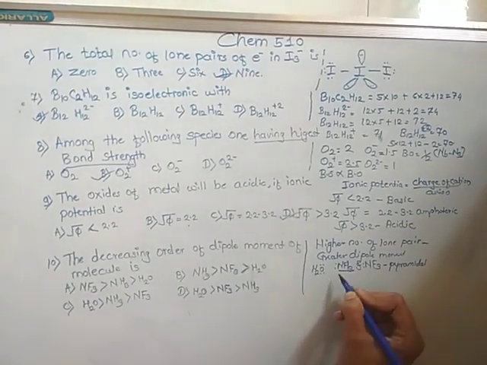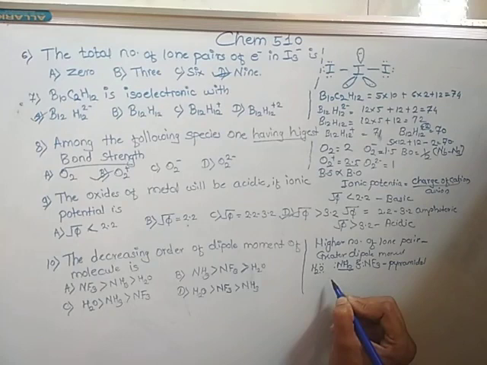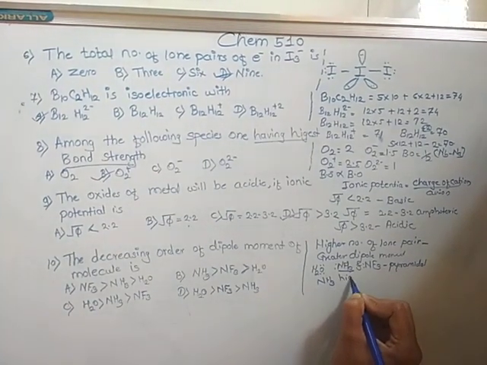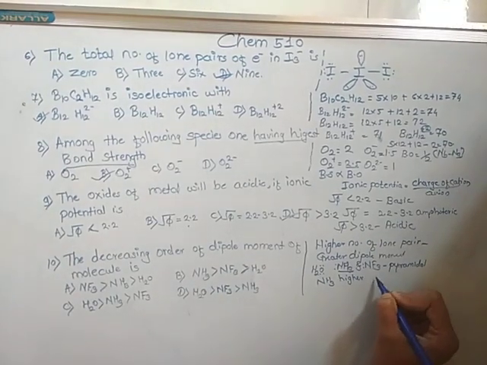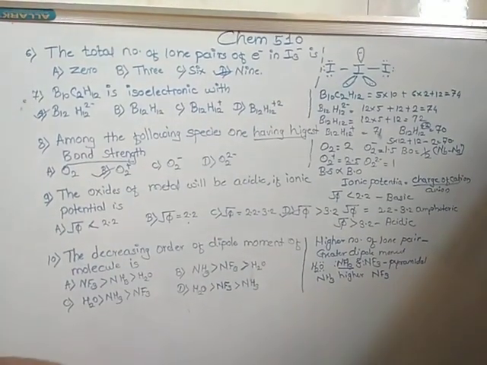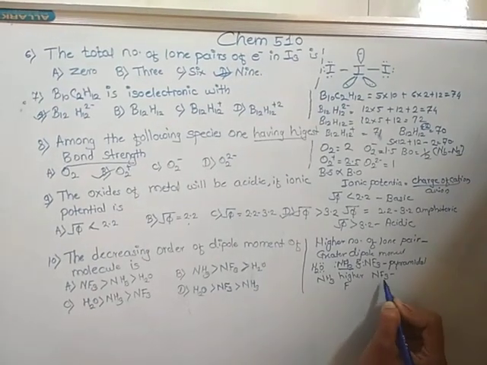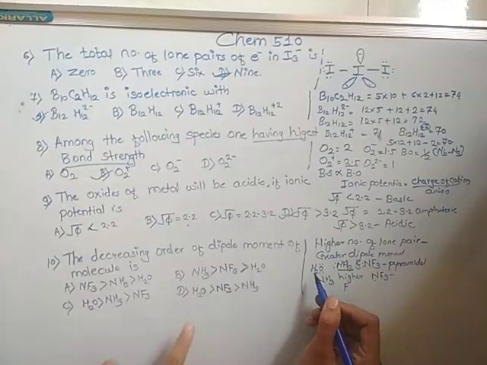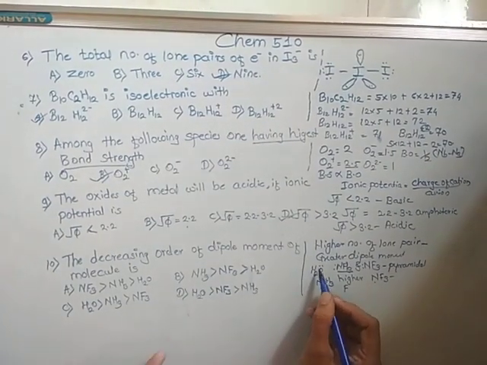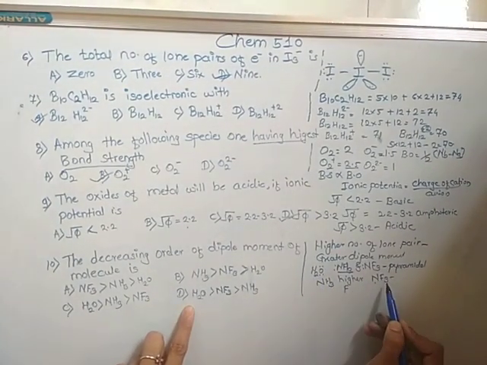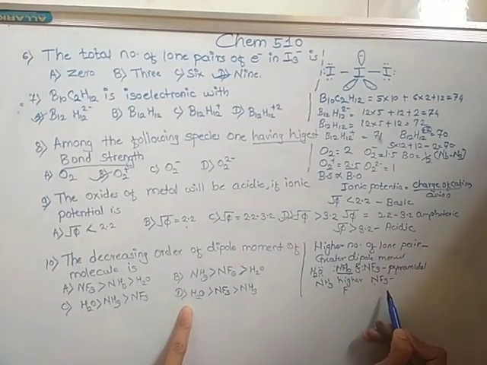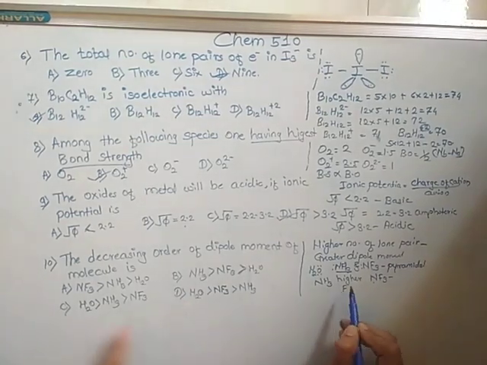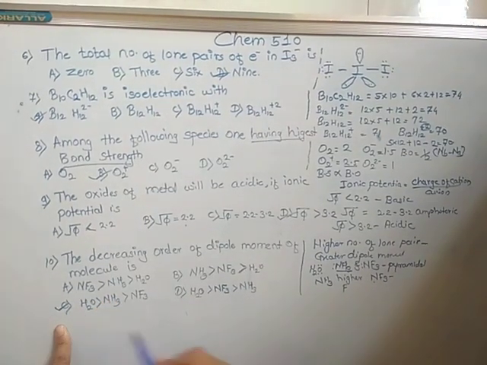Here the dipole moment of NH3 is higher because in NF3, F is more electronegative than N. So H2O is higher than NH3, then NF3. So option C is correct.